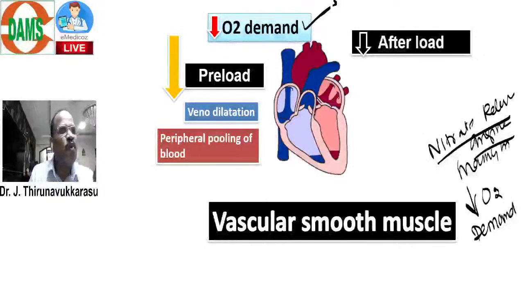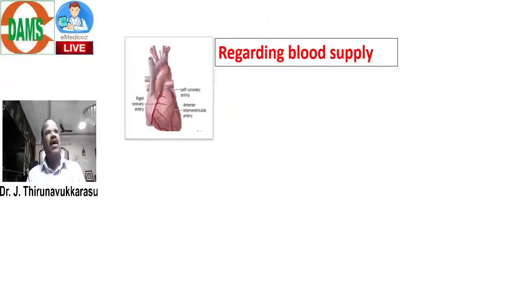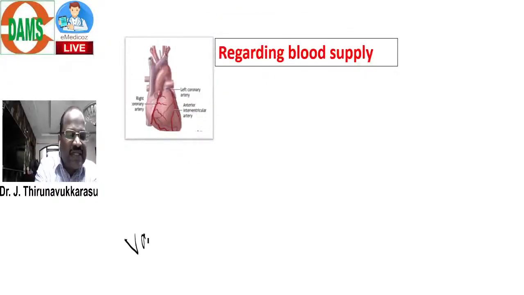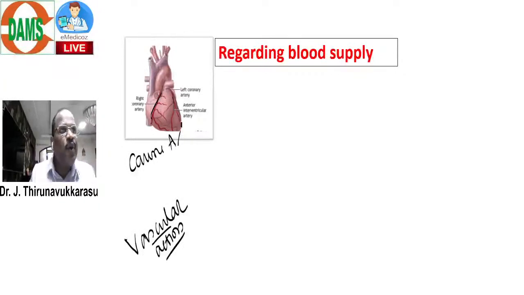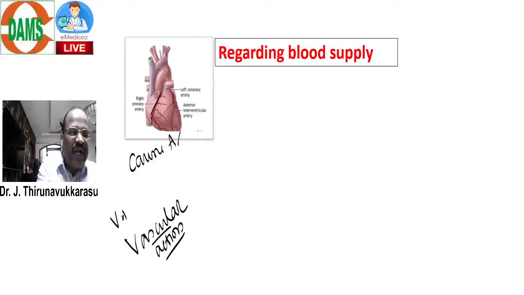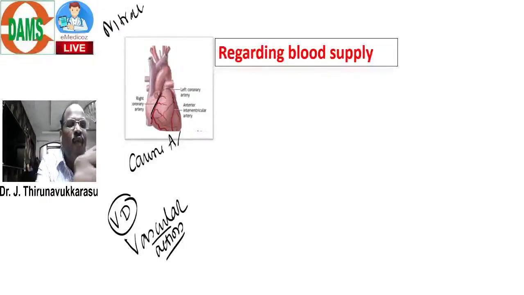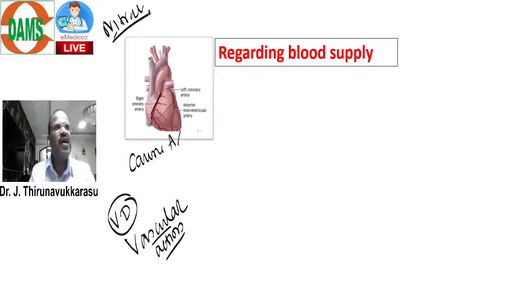And I want to tell one more important action that is difficult to understand. If you understand, you are too good in pharmacology. Try to understand. When you talk about vascular actions of nitrate, one more important point you should note down. Imagine it's a myocardium. Imagine it's a coronary artery. We know nitrates are vasodilators. Now the question: when I give nitrate, what happens to cardiac blood supply?